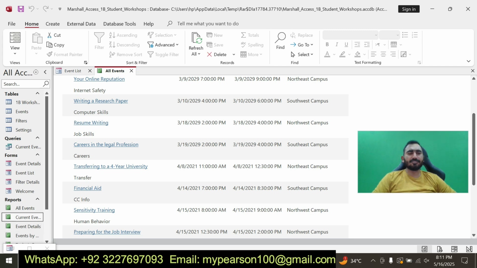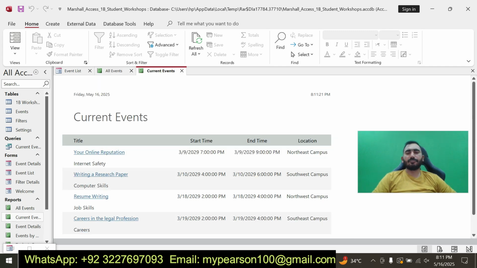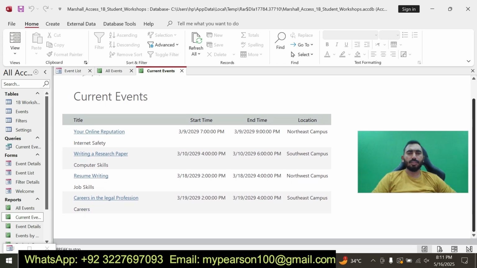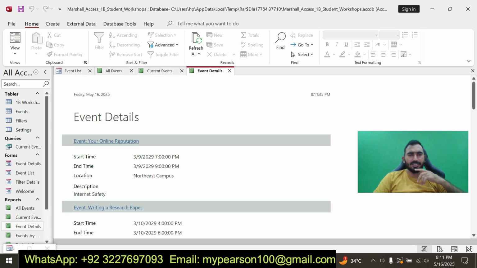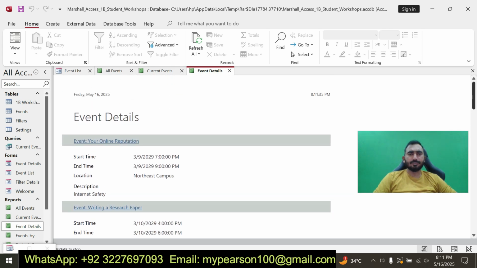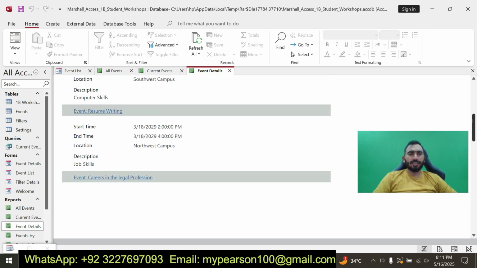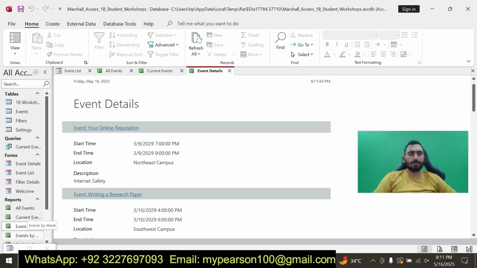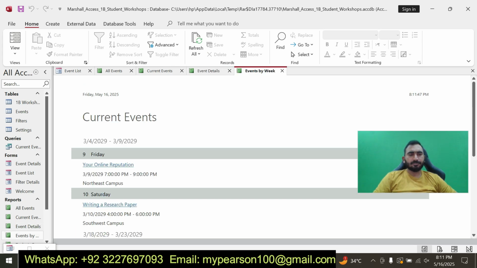My second report is here, Current Event. After All Events, I have created another report, that is Current Event. You can see the data for the current events. The next report is the Event Details. Here you can check the next report, that is Event Details. Okay, my next report, Event by Week.